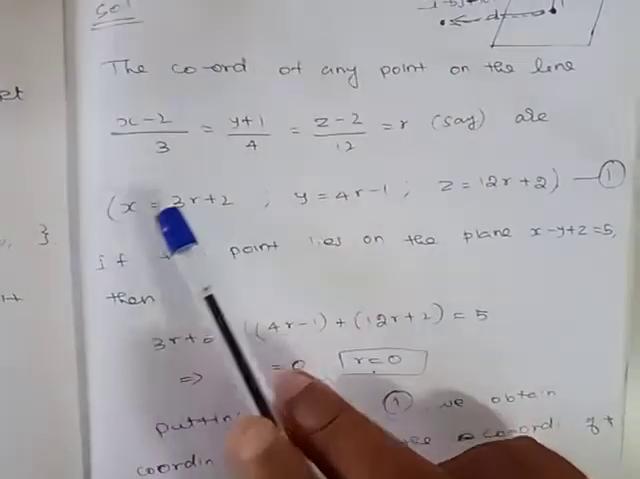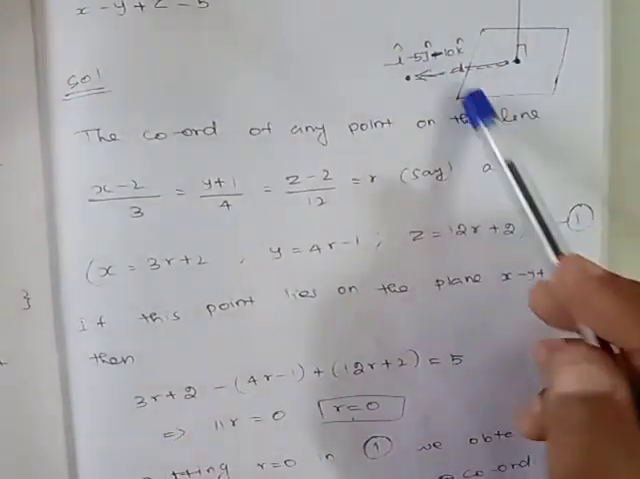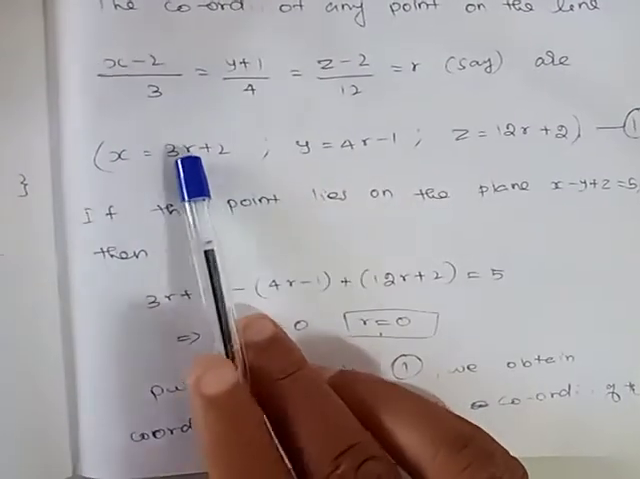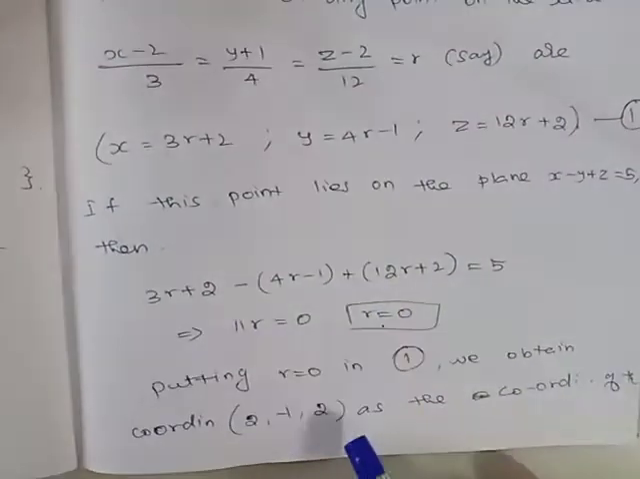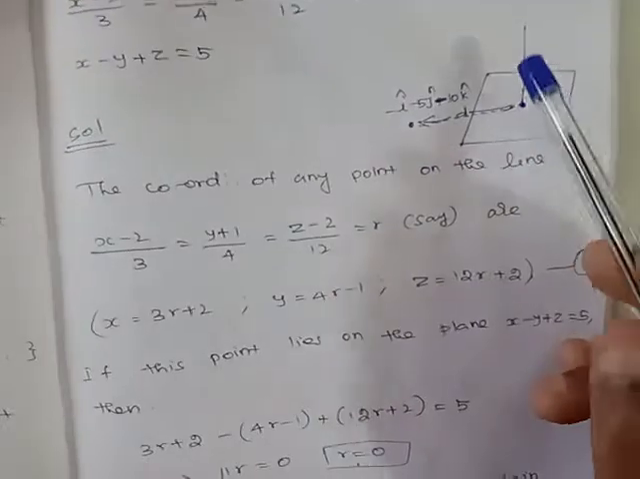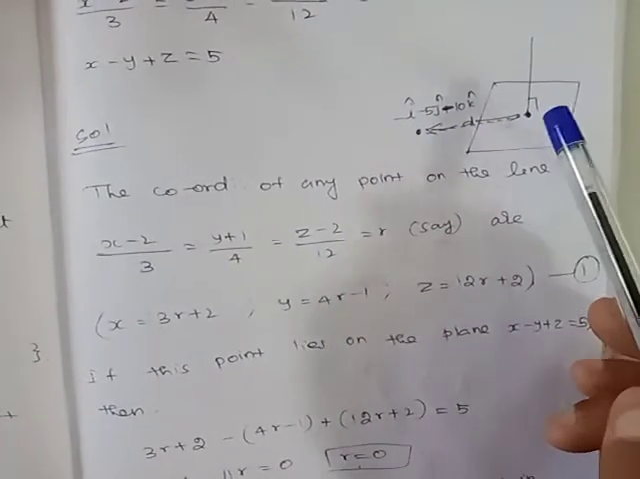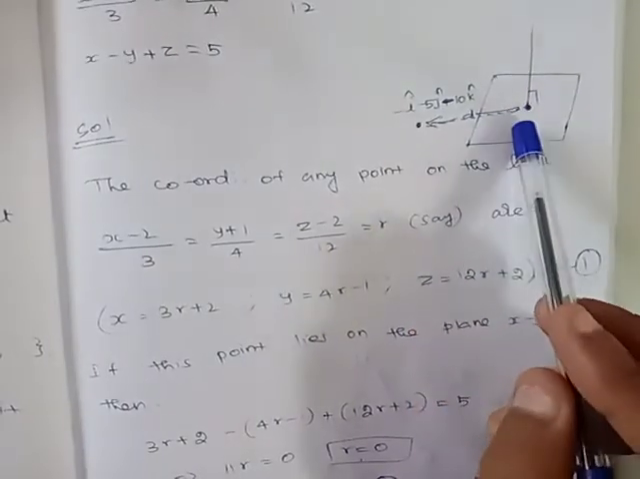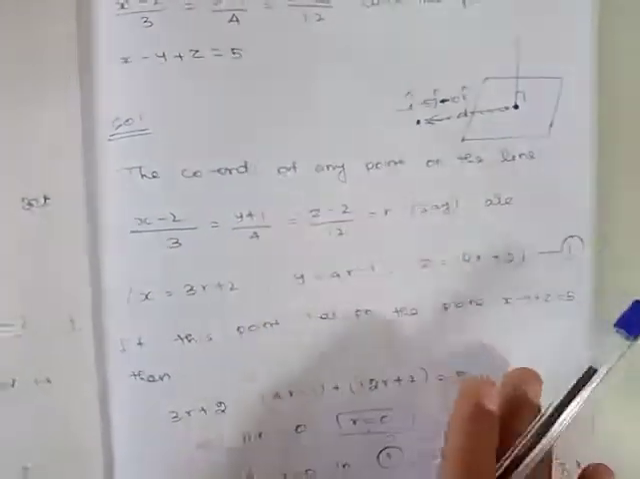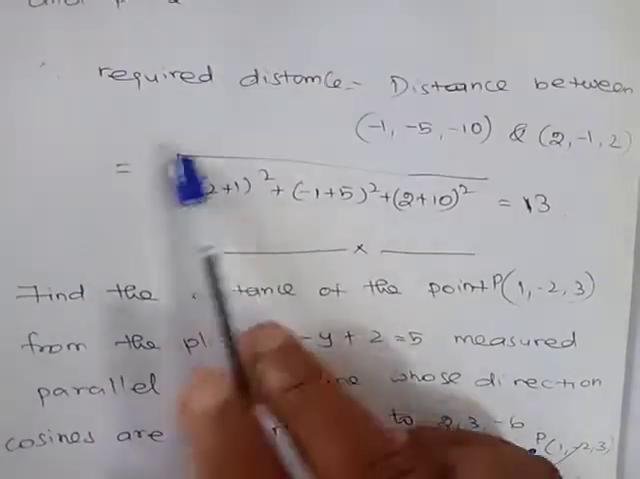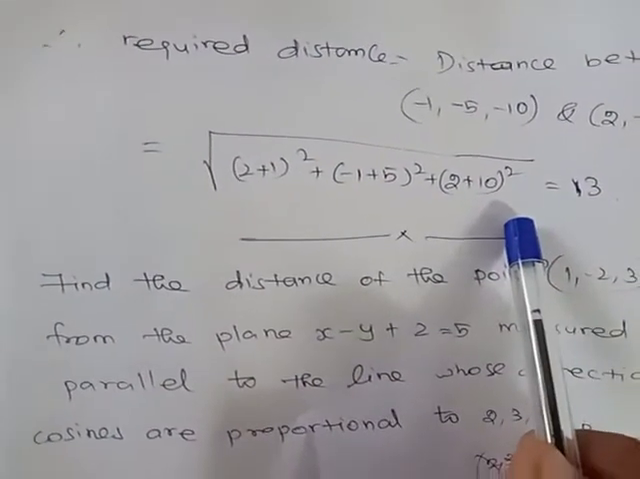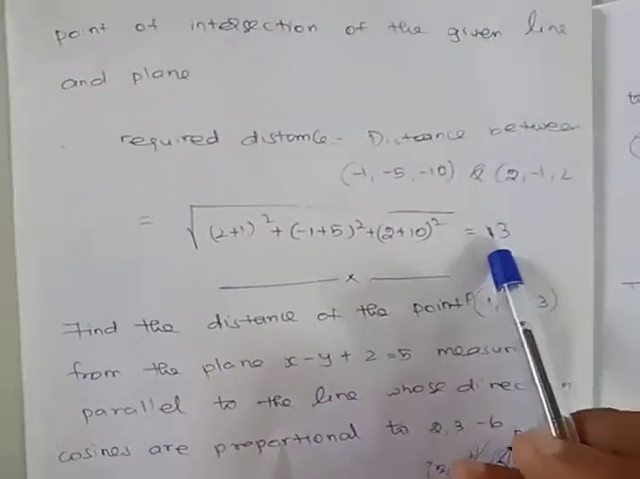When r is equal to 0, we get the point of intersection of the line and the plane. Substituting r equal to 0, the x value is 2, y value is minus 1, and z coordinate value is 2. This is the point of intersection of the plane and the straight line. Now we need to find the distance between this point and the point with the given position vector, whose coordinates are minus 1, minus 5, minus 10. The distance between these two points is calculated using the distance formula, which you know very well. The simplification gives the final answer as 13.